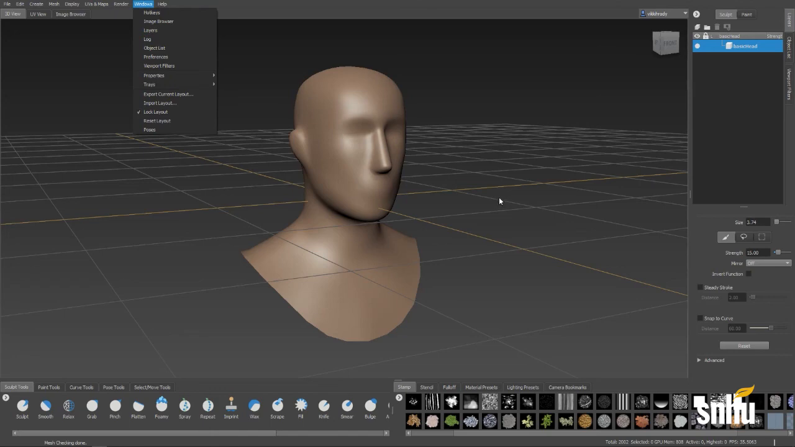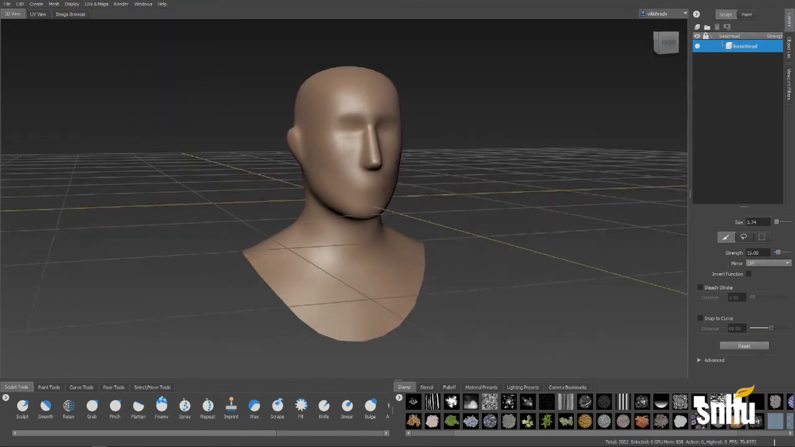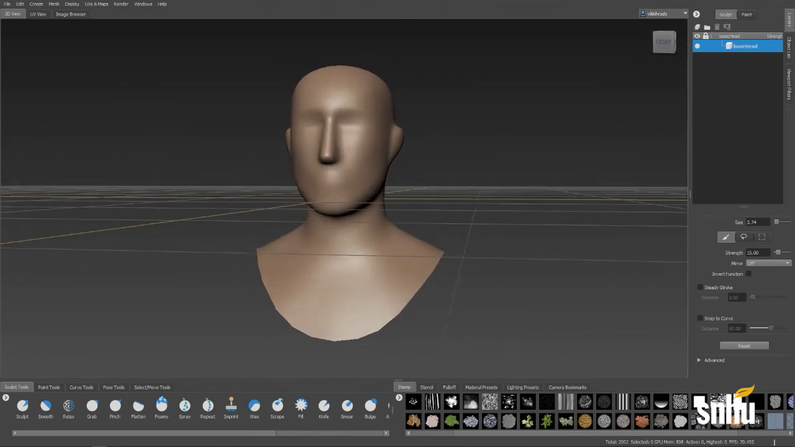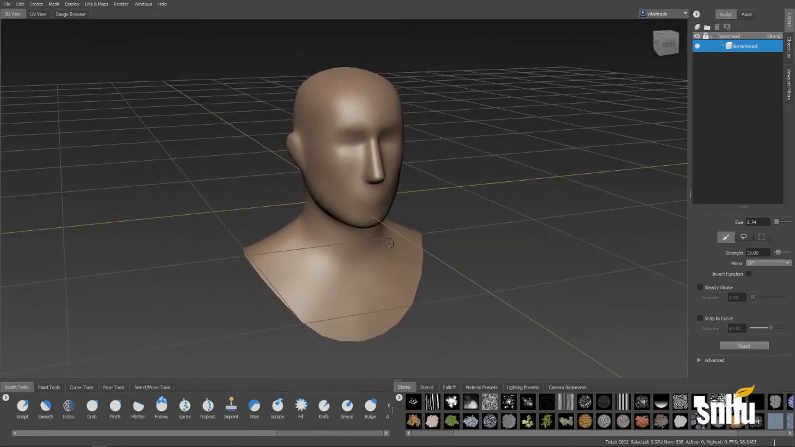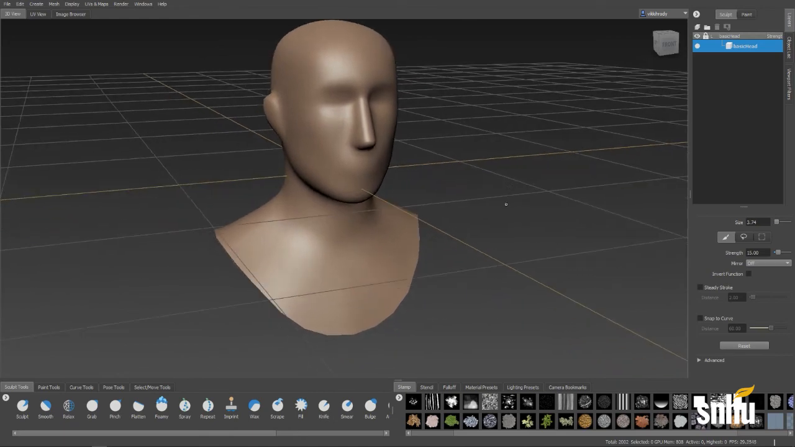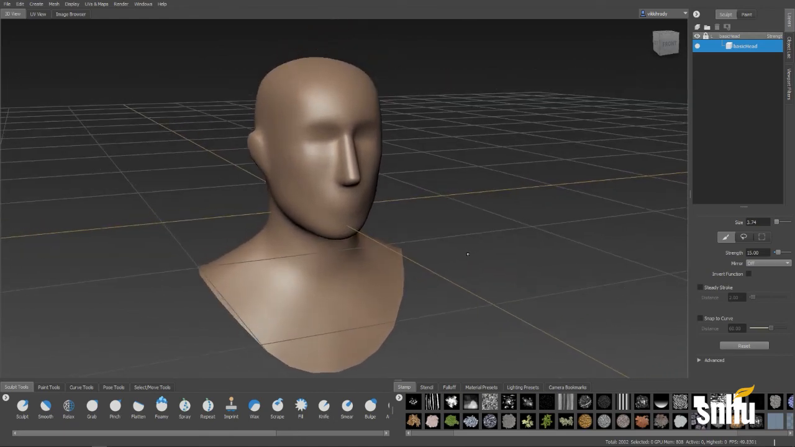So let's take a look now at working inside of our options for sculpting. And what does it mean to subdivide? And what does it mean to increase that and to add some surface detail to your mesh? We'll be doing that in our next video.